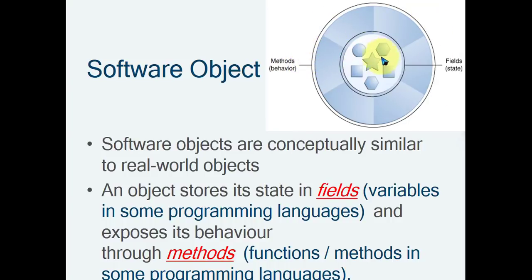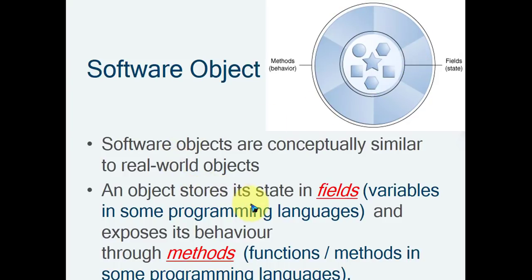Inner part is your data and outer part is your methods. The inner part is the main important part, and that is the secure part, correct? And the outer part is your behavior. Using the behavior you can access the internal, private part, but don't give direct access to the data. That's why we declare the data as private and methods as public. This is related to the standard programming rule.